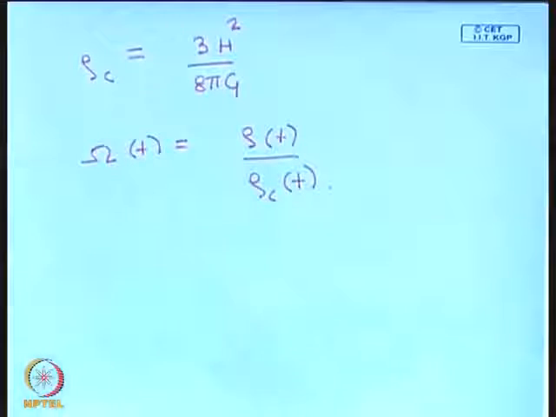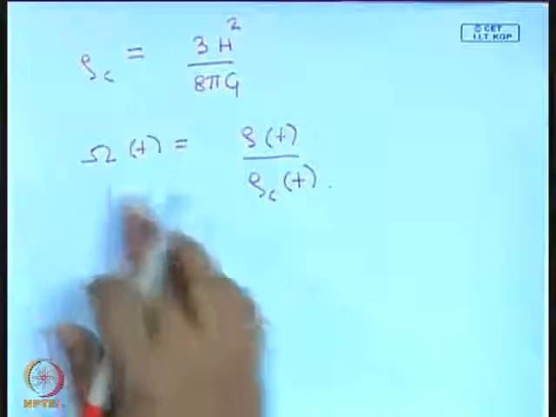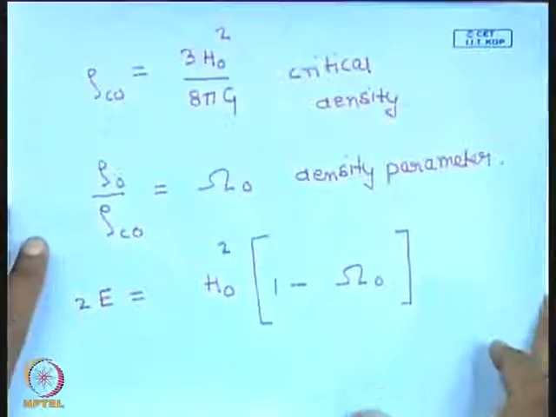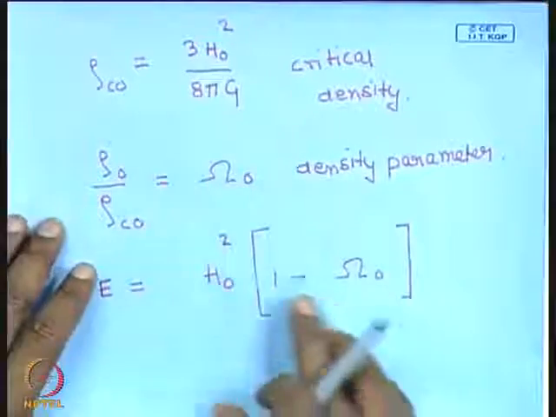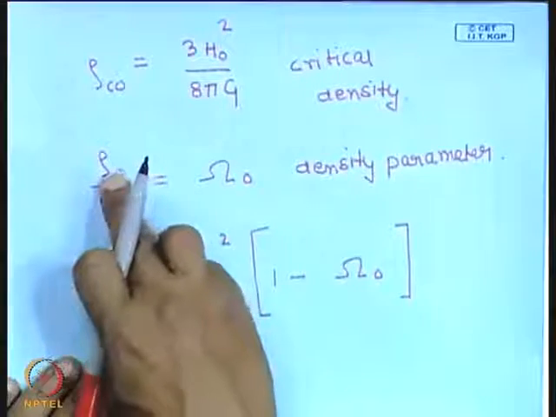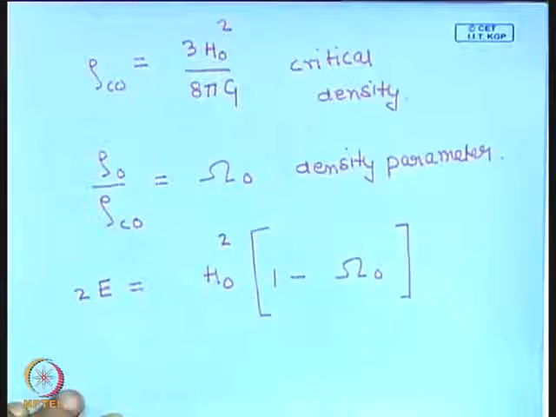These are all actually functions of time, because h also is a function of time. So the critical density is a function of time, and the density parameter also is a function of time. We are interested here in the present day values. So the present day value of the density parameter omega naught is the ratio of the actual density of the universe to the critical density of the universe.